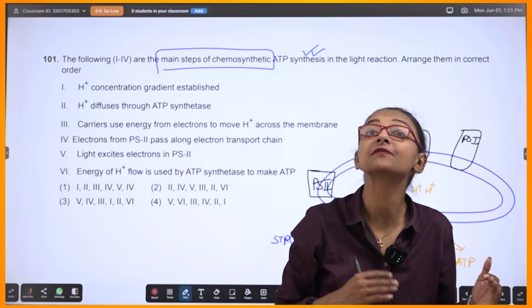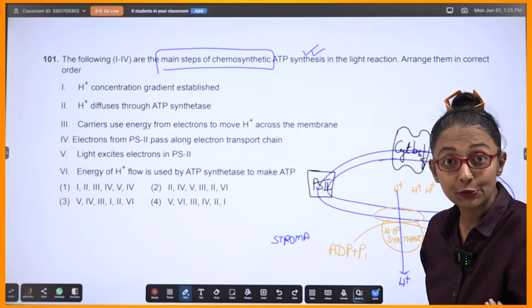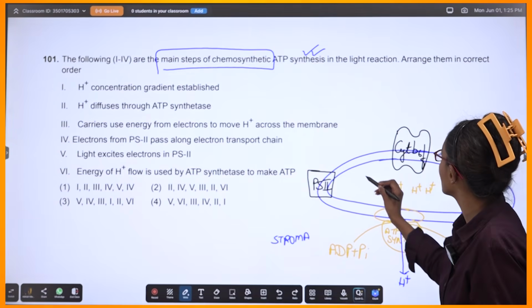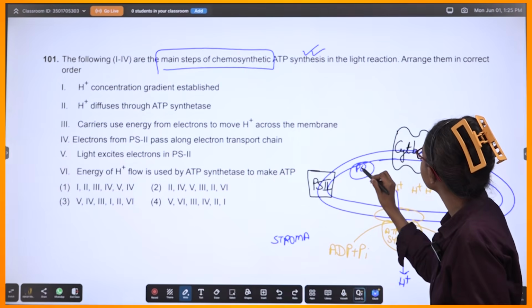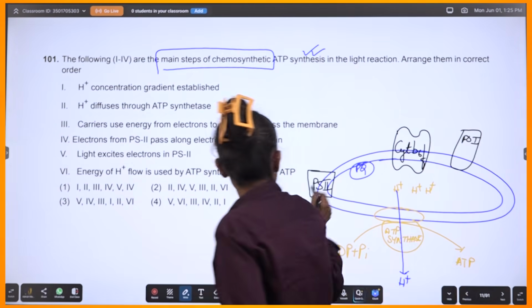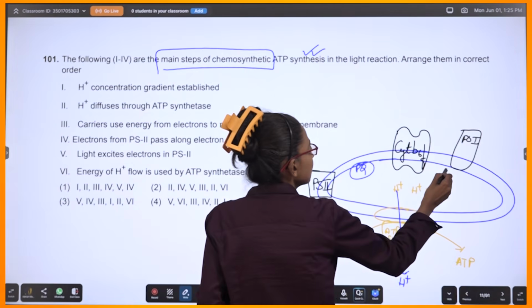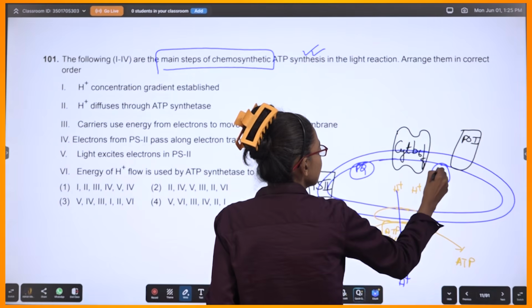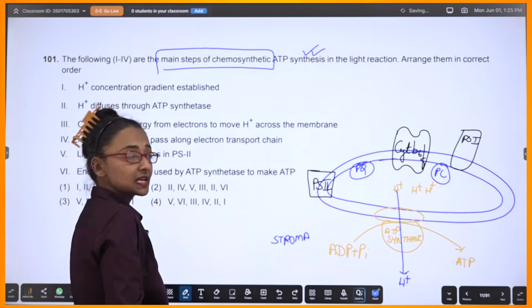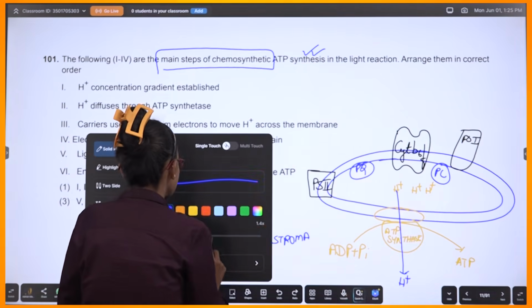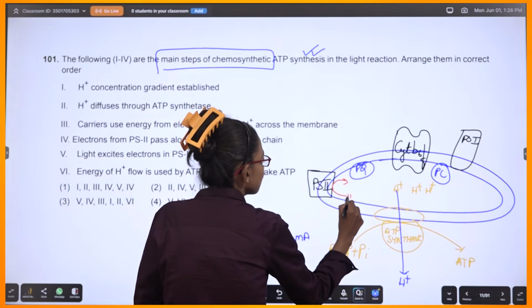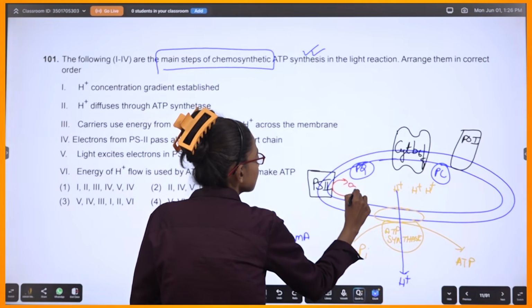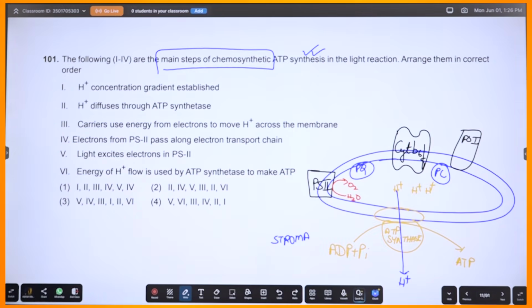Apart from this, you have carrier molecules like plastoquinone, plastocyanin and all, okay? So let me put plastoquinone, and plastocyanin here. Do you get me? Okay, splitting of water will also take place here. So water splits to produce oxygen, electrons and hydrogen that excites the entire system.